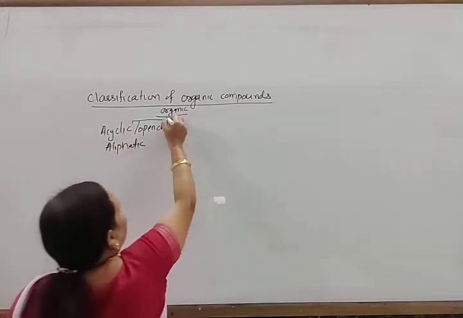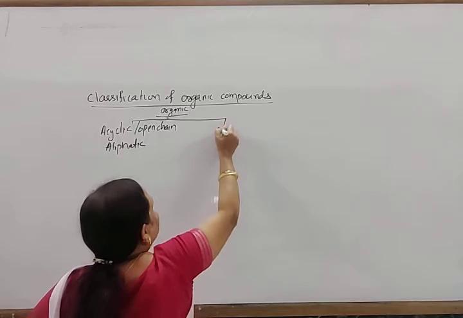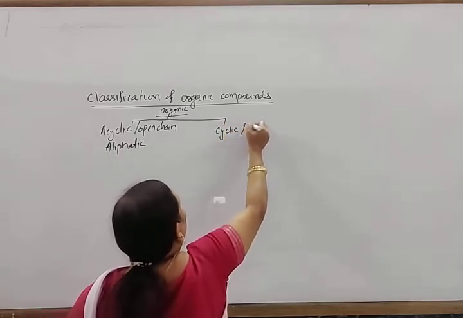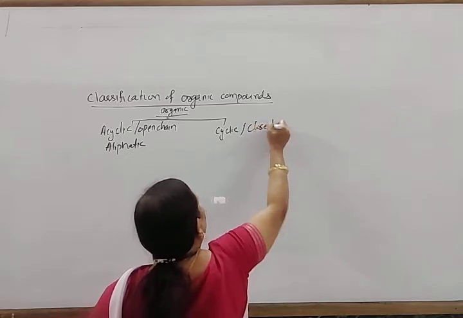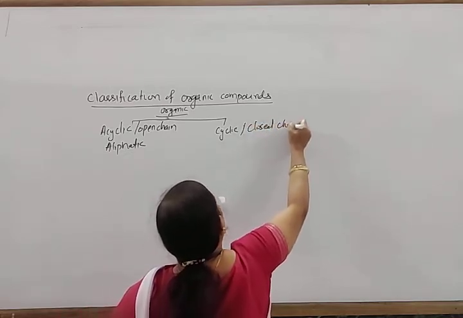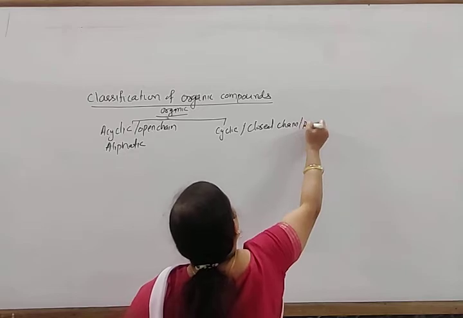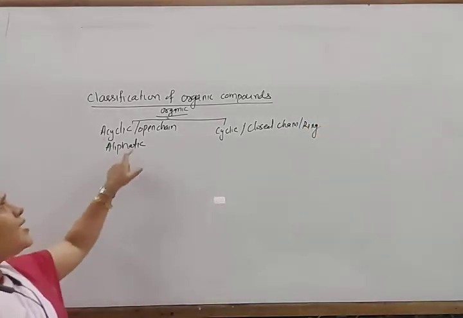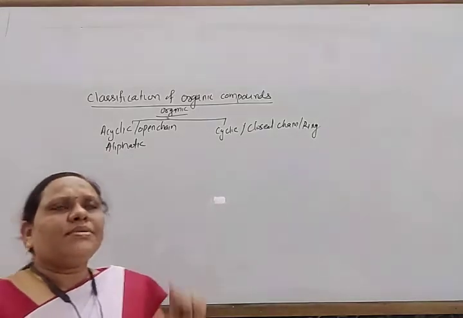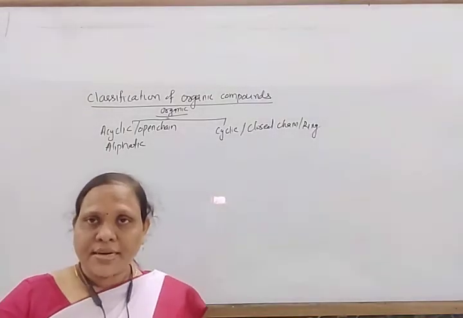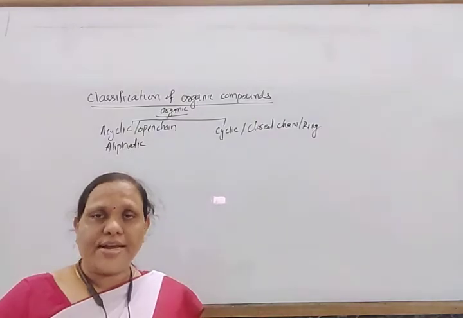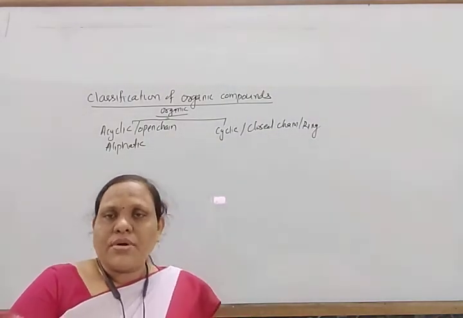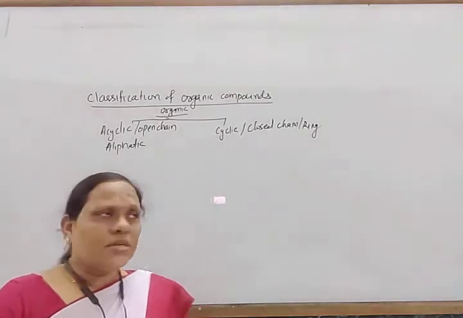Another is the cyclic compound, also known as closed chain compound or ring compound. Acyclic or open chain compound means the first carbon atom and the last carbon atom are not joined by any common bond.